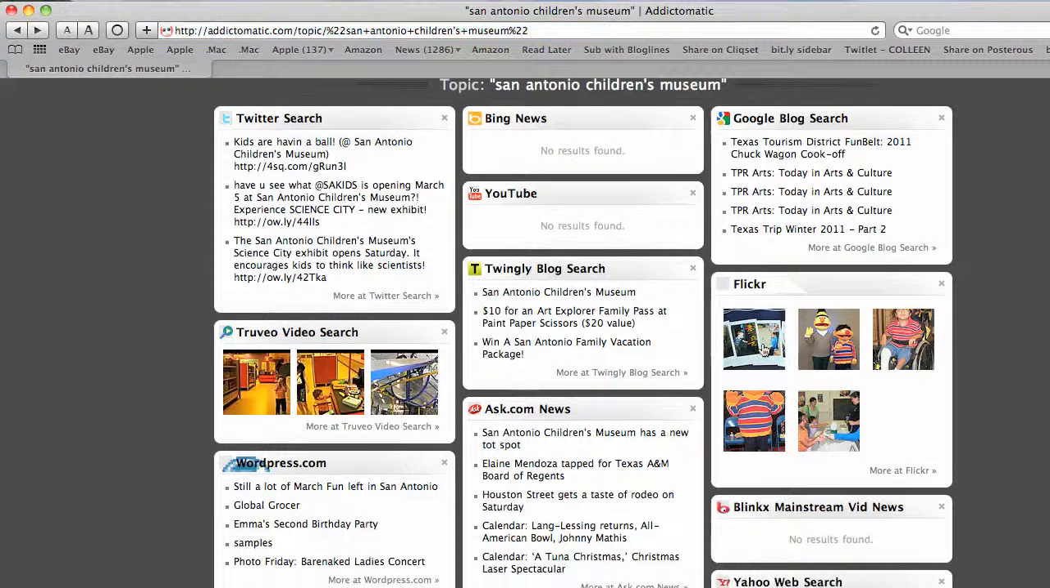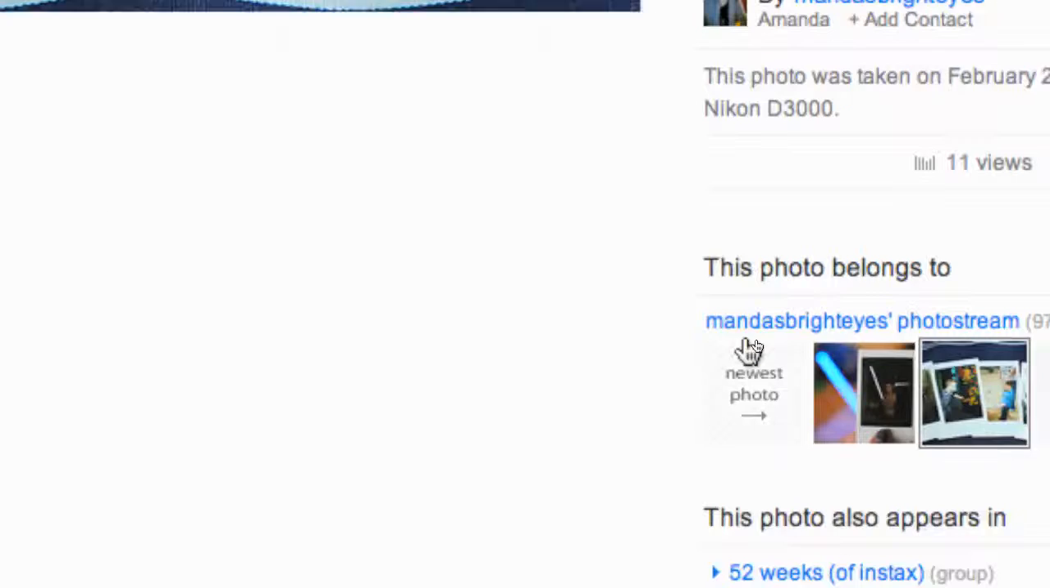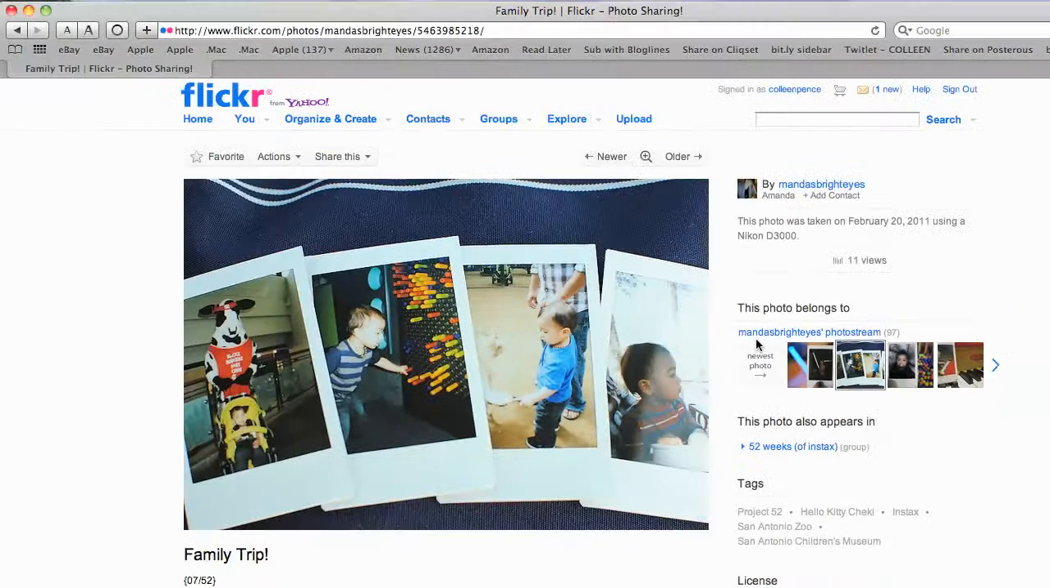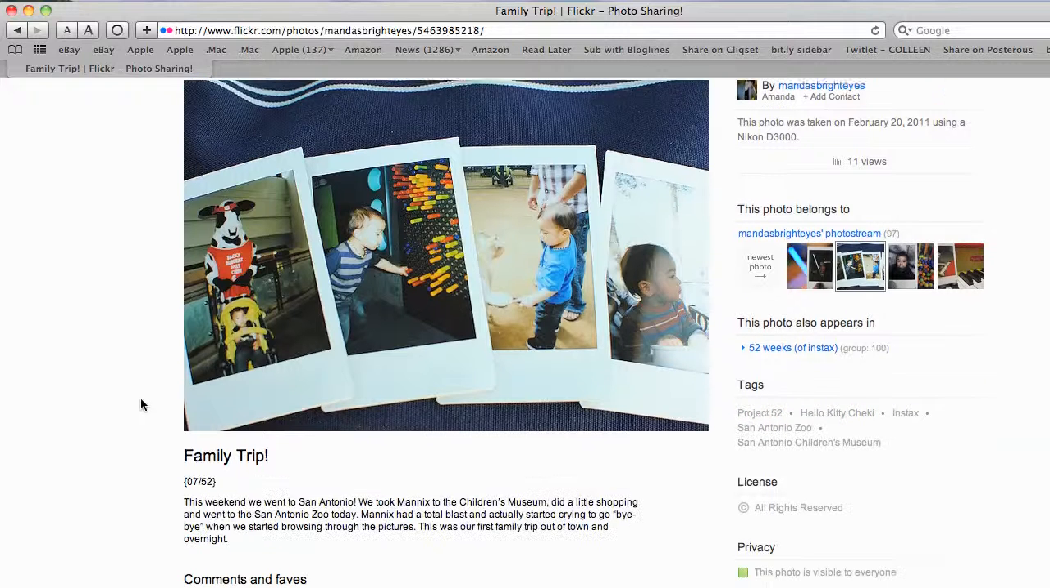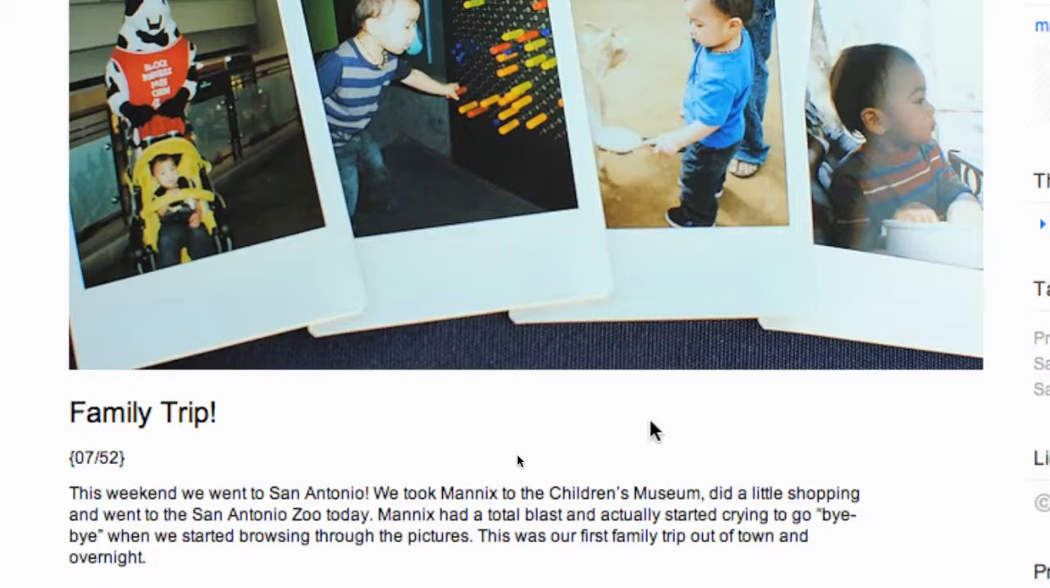You'll see some great results here from Flickr that will take us over to the page where that result was found. Okay. And so this was tagged as San Antonio Children's Museum. And if you look here, it talks about this weekend we went to San Antonio, we took Mannix to the Children's Museum, and San Antonio Zoo. Now, had they not tagged it San Antonio Children's Museum, Addictomatic would not have found it using the quotes around the search term San Antonio Children's Museum.